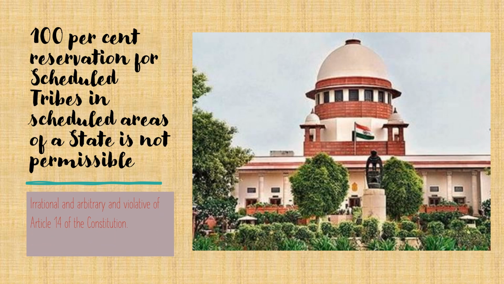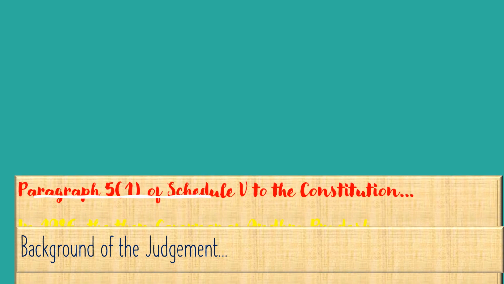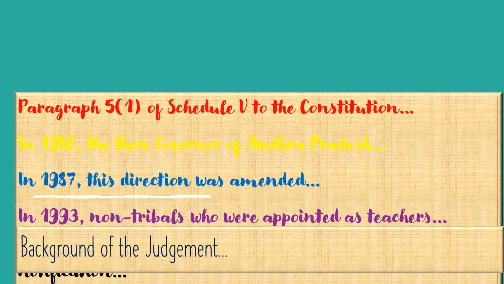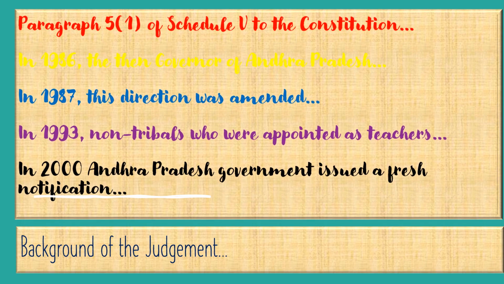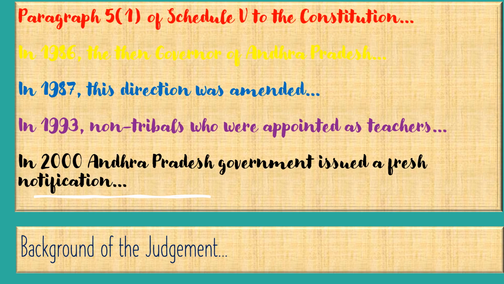Now let's see what was the background behind this kind of judgment. Paragraph 5.1 of Schedule 5 to the Constitution of India enables the governor of a state to direct that any particular act of Parliament or the legislature of a state shall not apply to a scheduled area or any part thereof in the state, subject to such exceptions or modifications as he may specify, even with retrospective effect.